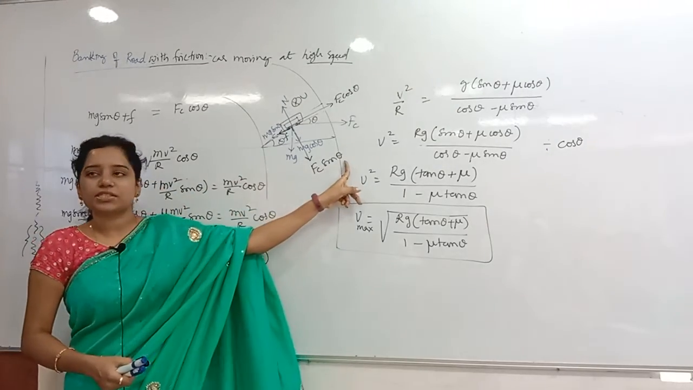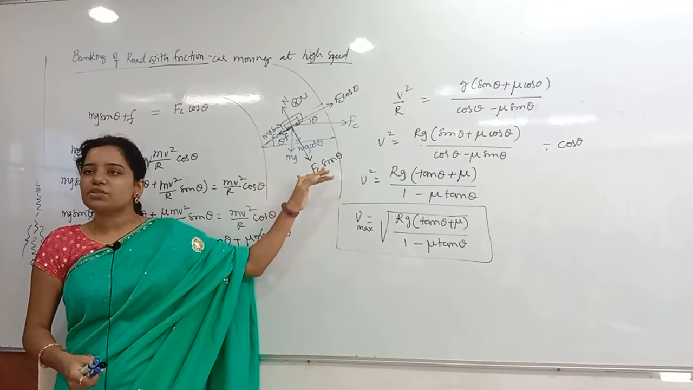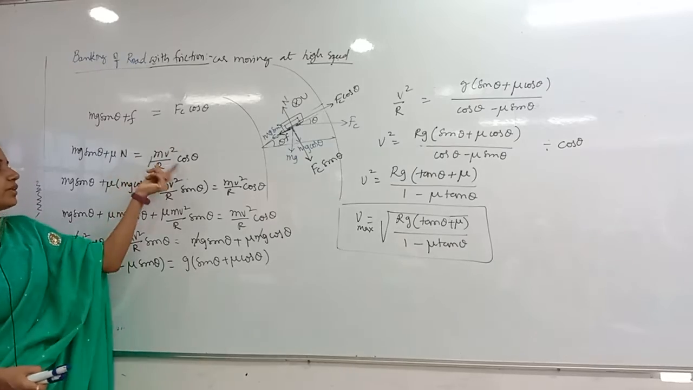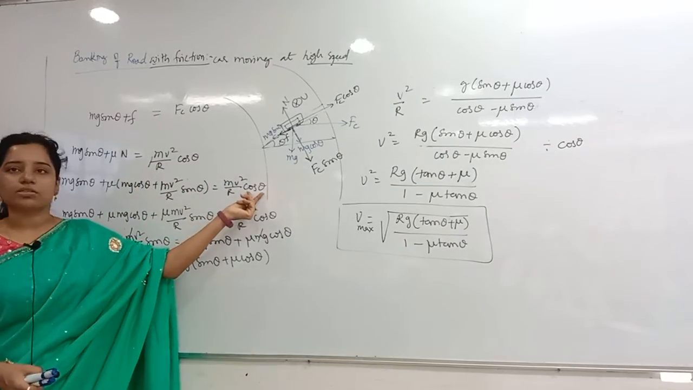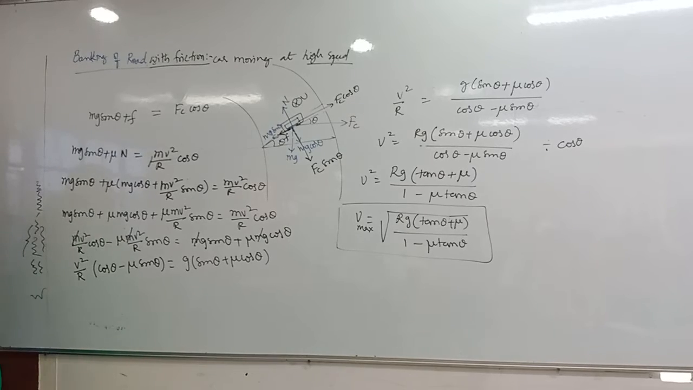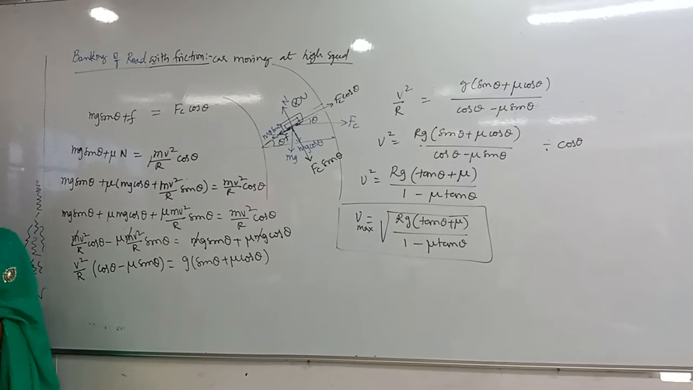Why mv square by r sin theta? Because it is Fc sin theta, and Fc is mv square by r only. That is equal to Fc cos theta, that is mv square by r cos theta. Now solving everything, we get the equation for the velocity. Finally we divide the equation by cos theta so that we get an easy formula in terms of tan theta. Clear?